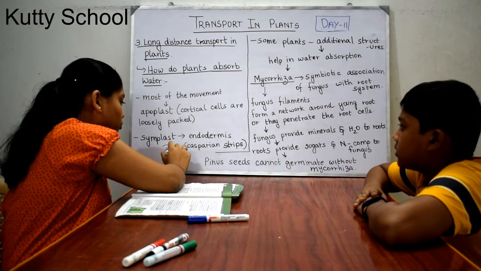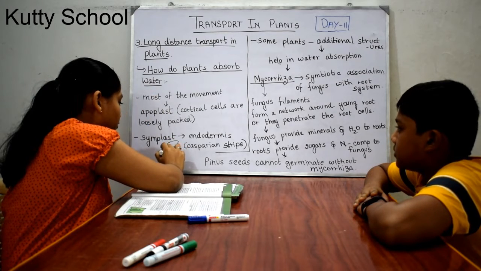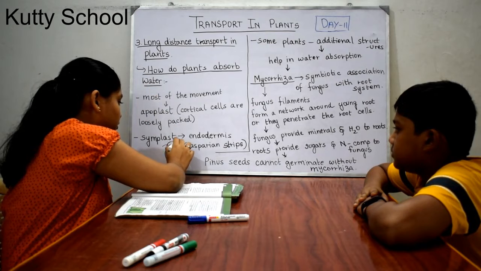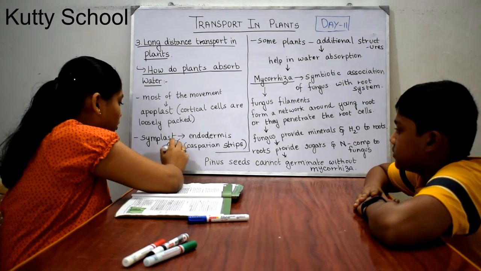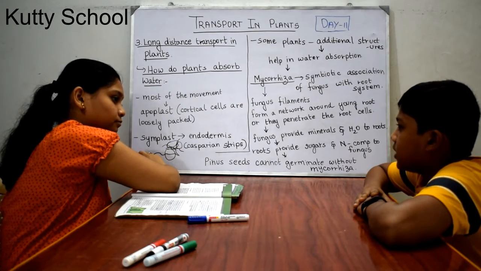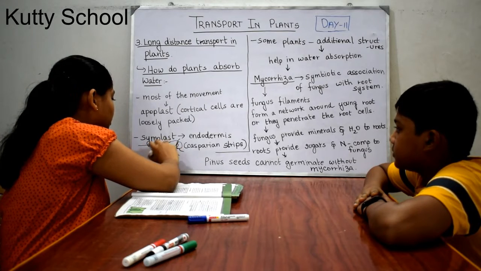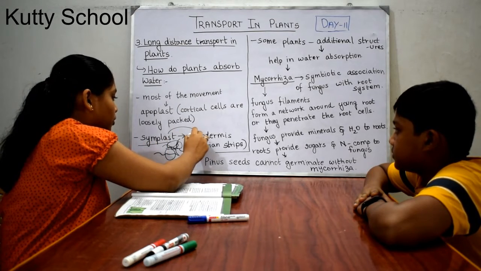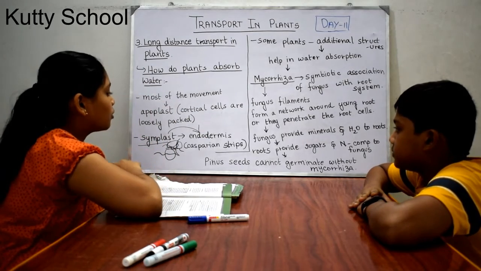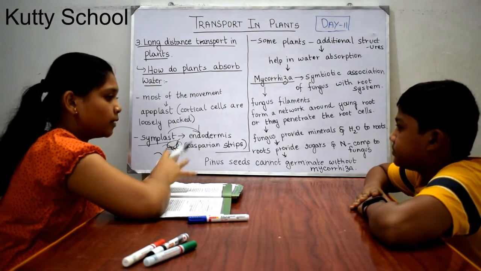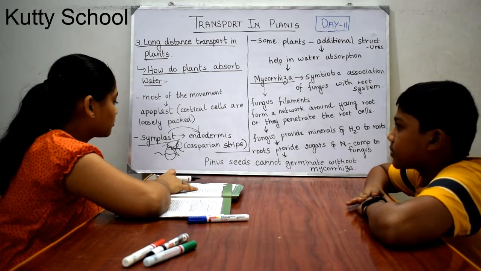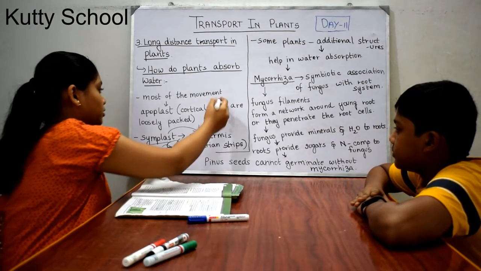So water cannot move between the cells, but water can move inside the cells, right? Therefore the symplast pathway occurs only in the endodermis, and after it crosses the endodermis, the water again moves by the apoplast pathway. Can you understand?